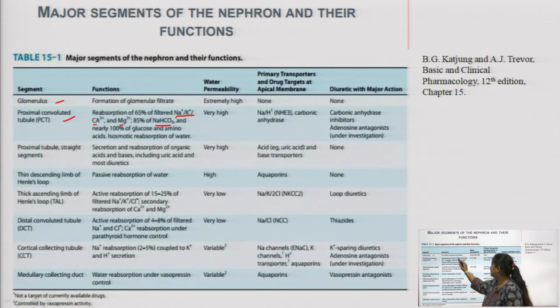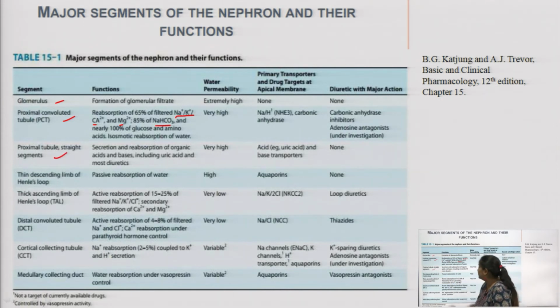Isoosmotic reabsorption of water happens here also. Water permeability is again very high.